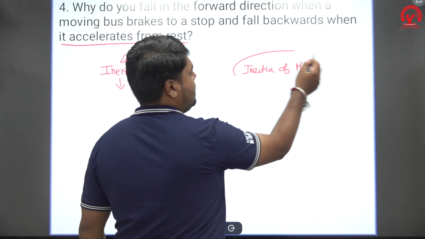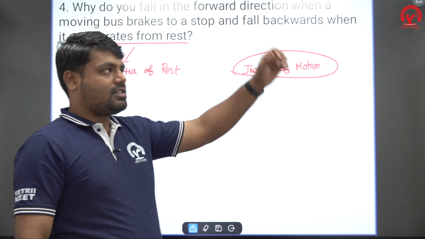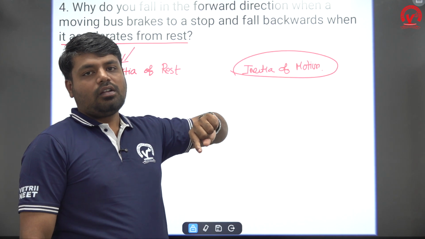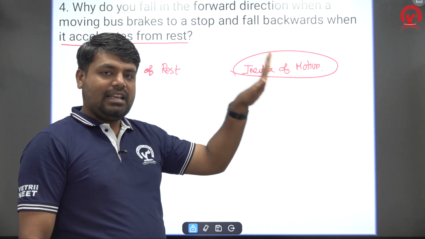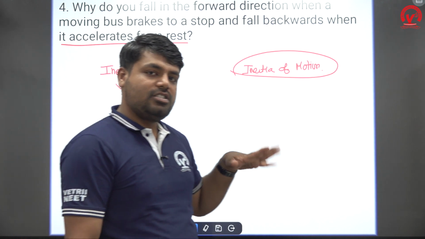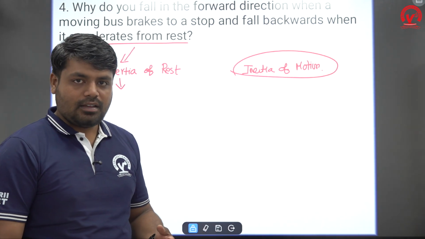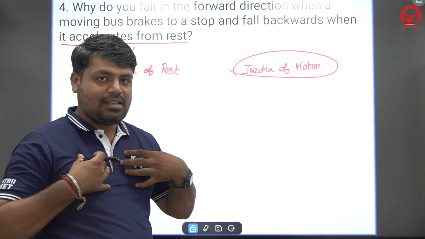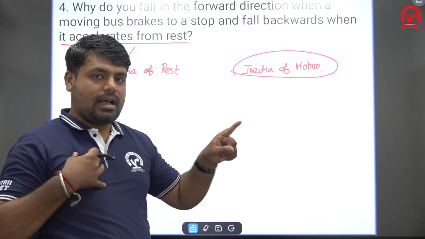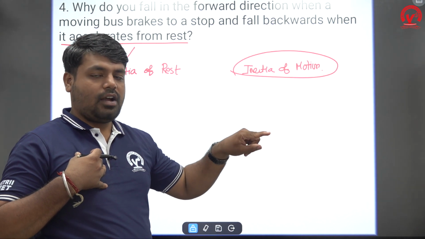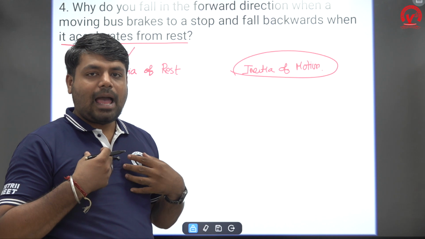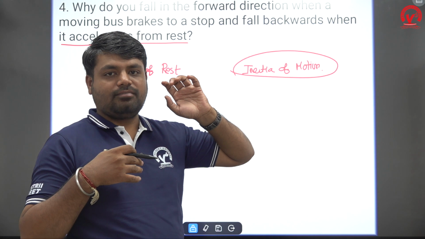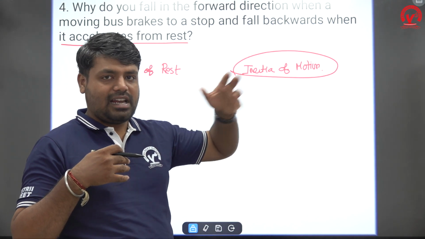Inertia of motion means, what is inertia of motion? You are standing in a moving bus. Your bus is in motion, and you are also in motion. Now when the bus suddenly applies the brakes, what will happen? You will jerk forward. Why is this happening? As I told you, the bus is in motion and you are also in motion. Your body has some mass, and the brakes are applied only to the bus, not to you. So your body doesn't like to change its state. It continues to be in the state of motion only.